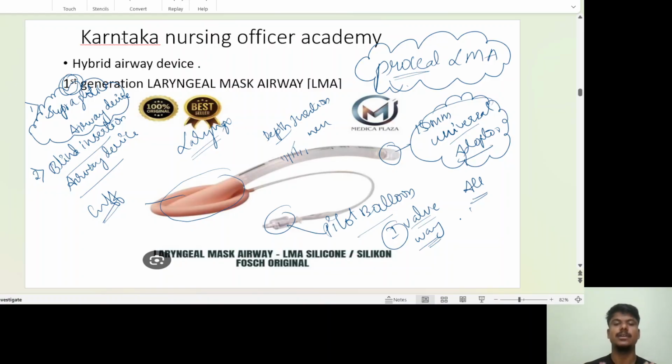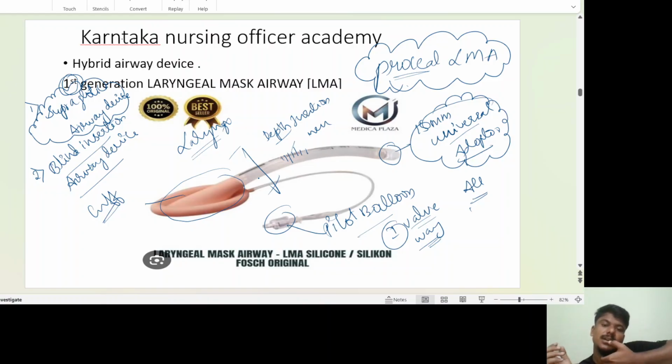So coming to this device, how are you going to introduce it inside, supraglottically, how are you going to insert the tube? You have to go to the head end of the patient, and take the LMA in your dominant hand, and in your non-dominant hand lift the jaw and open the mouth with the thumb. After that, pre-lubricate the laryngeal mask airway with water-soluble lignocaine jelly. How to lubricate the cuff? Only up to the cuff to be pre-lubricated with lignocaine jelly.